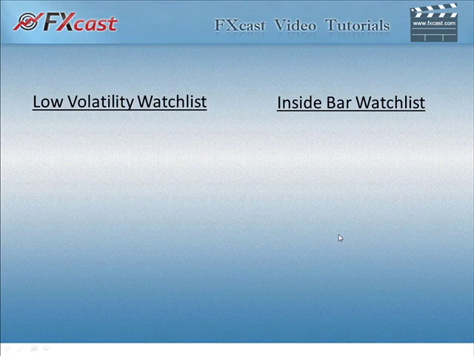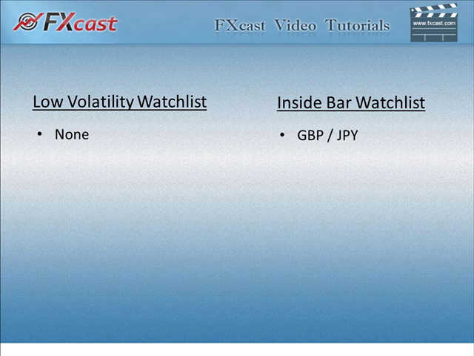As we come to our watch list, we start off with our low volatility watch list, which is our 1 hour time frame using Bollinger Bands. But currently today, we don't have any setups for us. Our inside bar watch list is looking at Friday's rates compared to Thursday. And right now we're watching the pound yen. Let's go to the economic calendar.